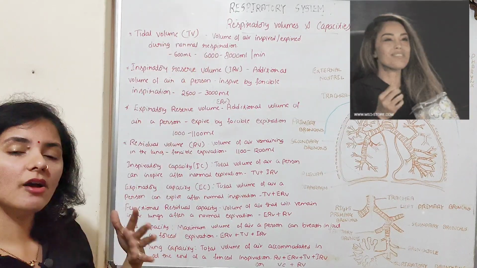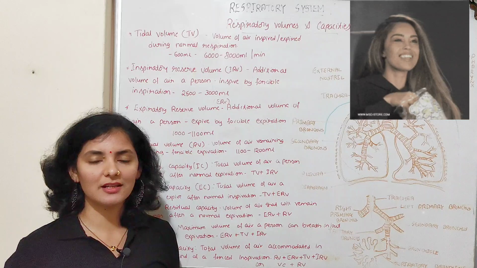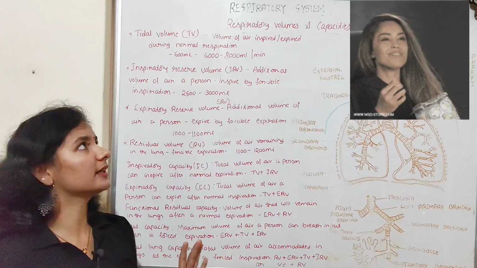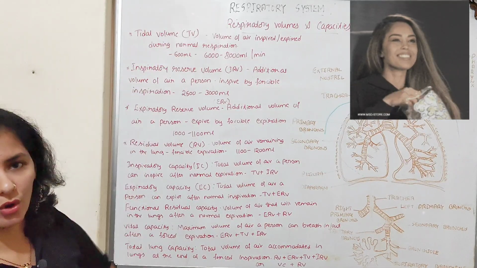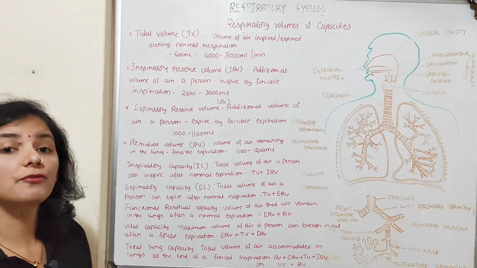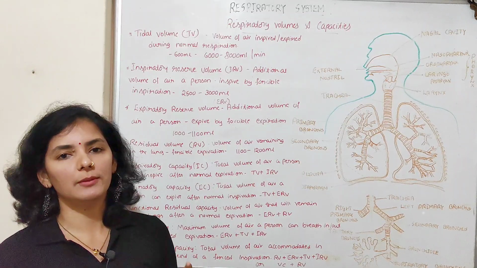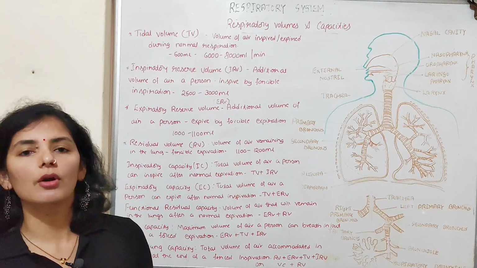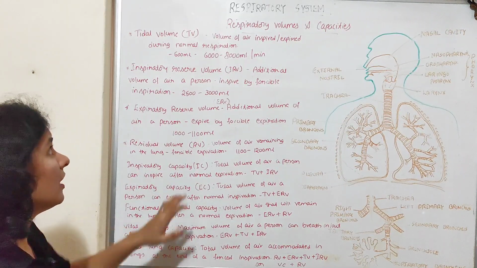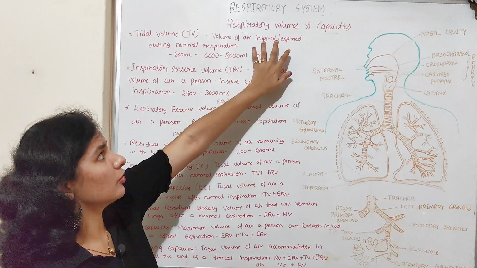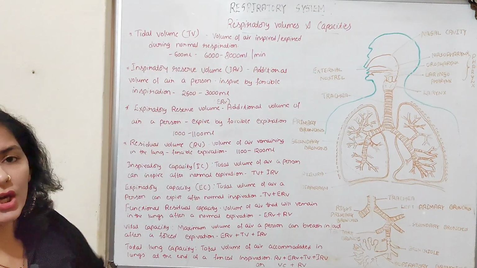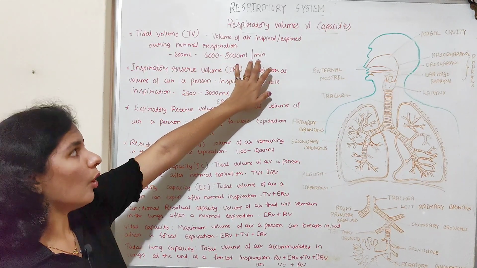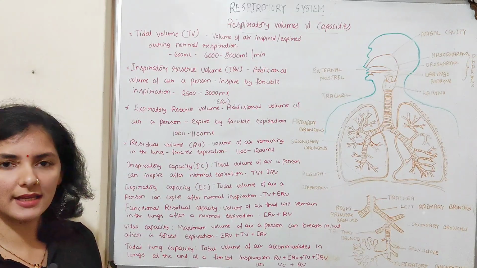You can remember that while watching TV we breathe normally, isn't it? So whatever the volume of air that is inhaled or exhaled during normal breathing is nothing but the tidal volume or TV. It is about 500 ml. So normally we inhale 500 ml and exhale 500 ml of air during normal breathing. So 500 ml inhaled and exhaled, or inspired and expired, during normal respiration. And per minute, about 6000 to 8000 ml of air is inhaled and exhaled.